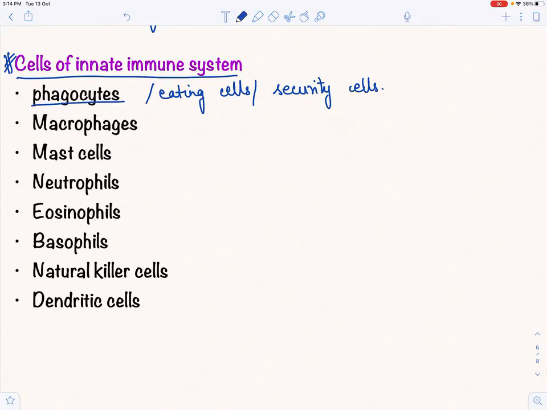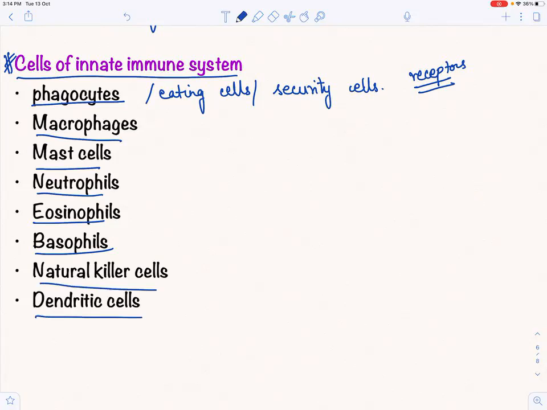Next you should know macrophages. Just learn those names. Macrophages. And in these phagocytes we'll be doing the receptors also and how they work. Mast cells, neutrophils, eosinophils, basophils, right? And natural killer cells and dendritic cells. So let us just say all these once again.